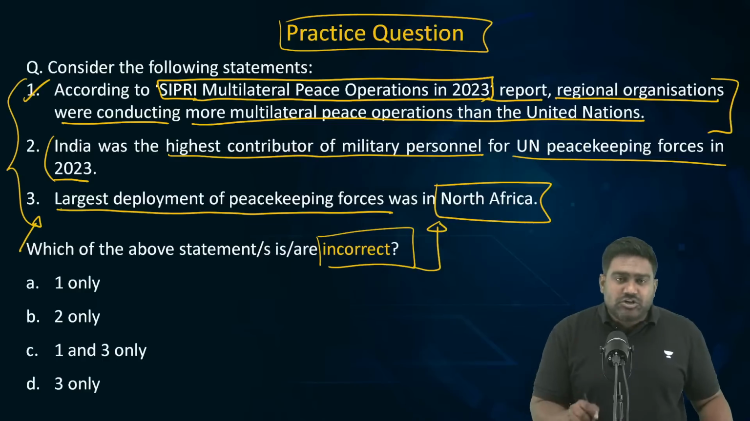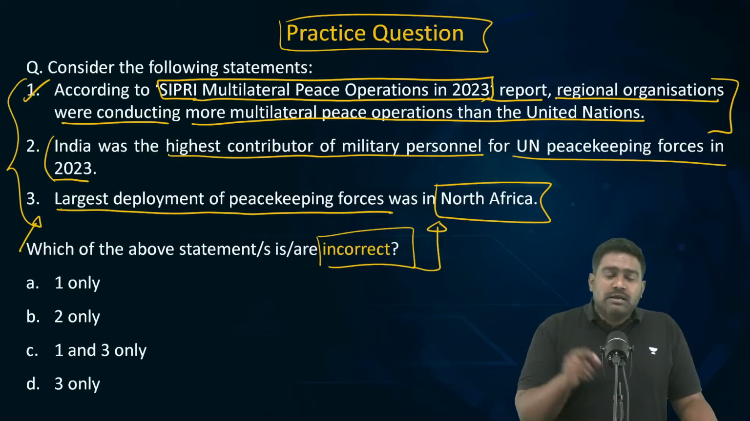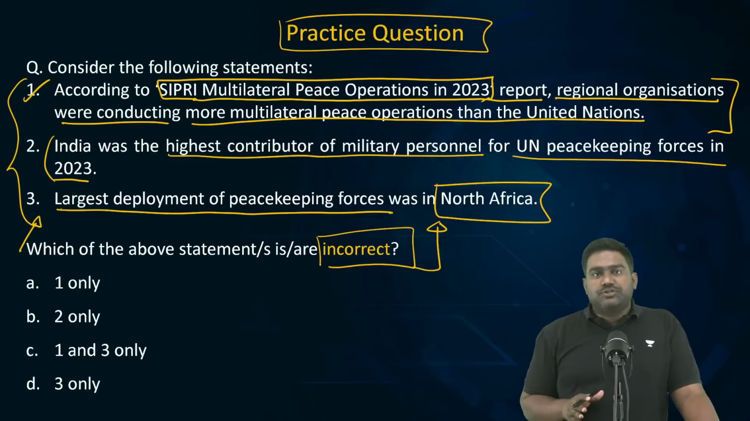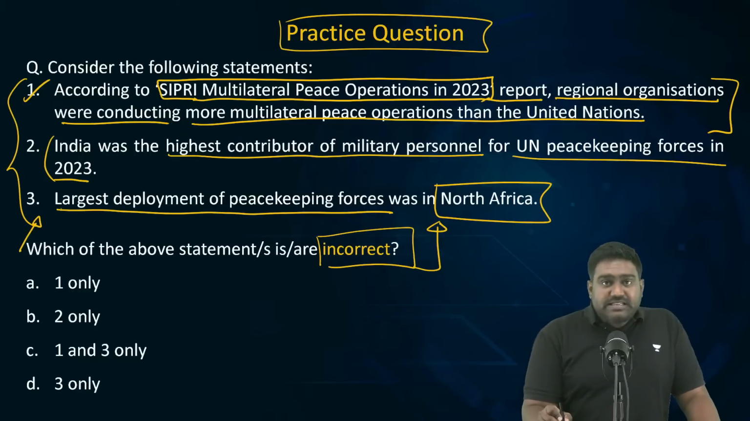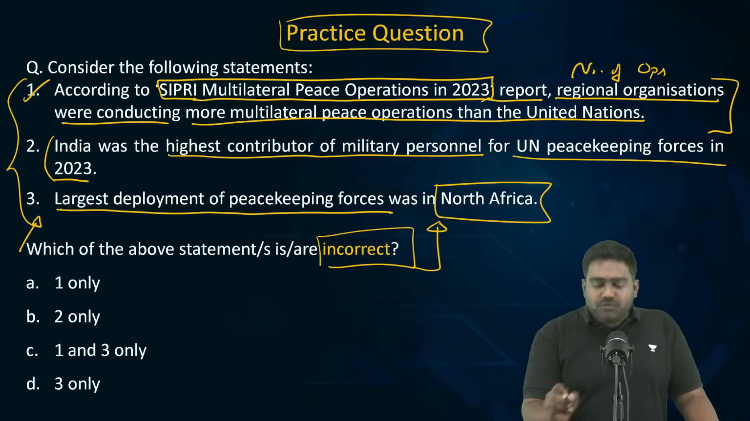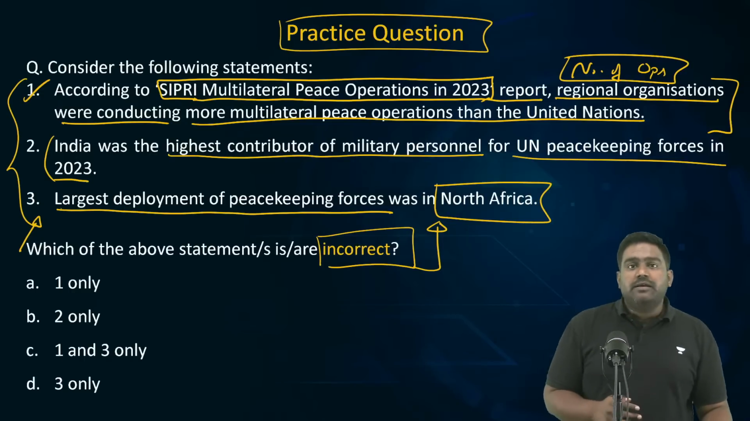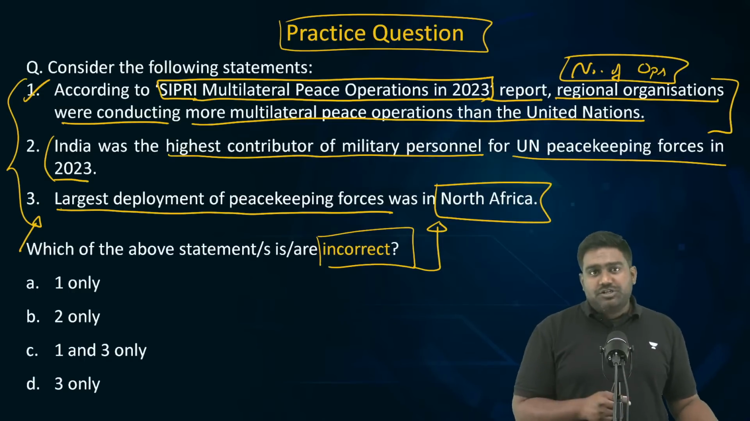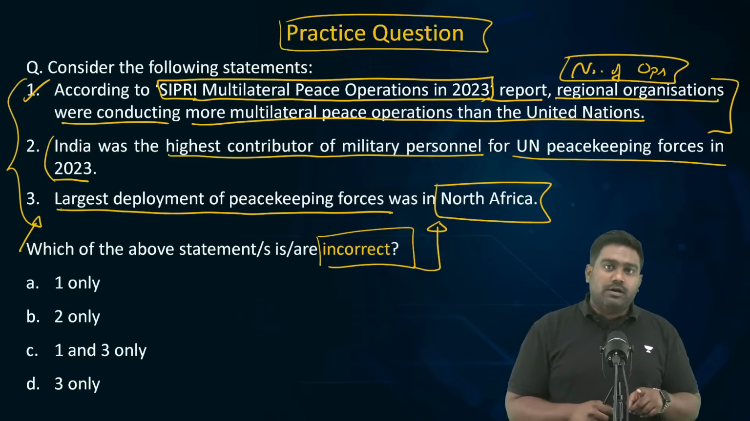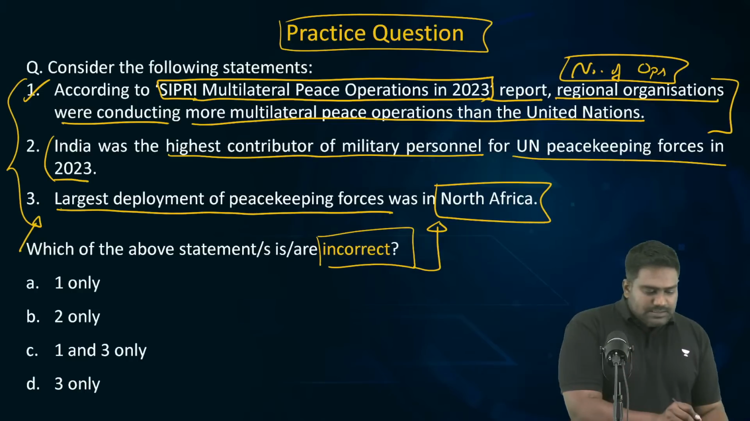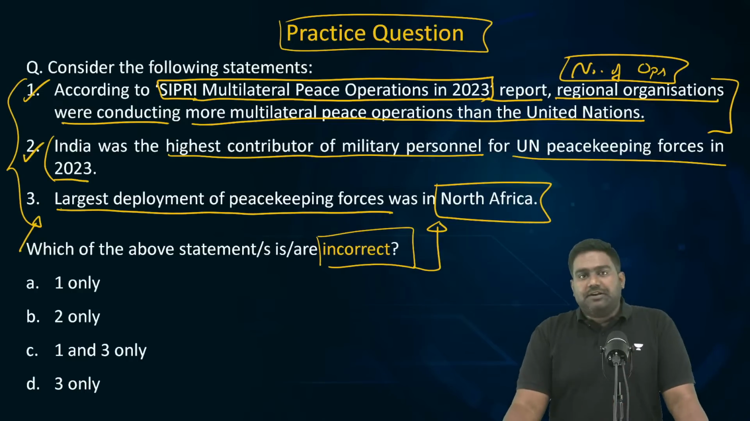Regional alliances and regional organizations have more operations going on as compared to UN peacekeeping operations. Because see, this statement is referring to the number of operations. The number of peacekeeping operations going on currently. Take all the peacekeeping operations, regional organizations are more involved compared to the UN. Second statement is also correct.